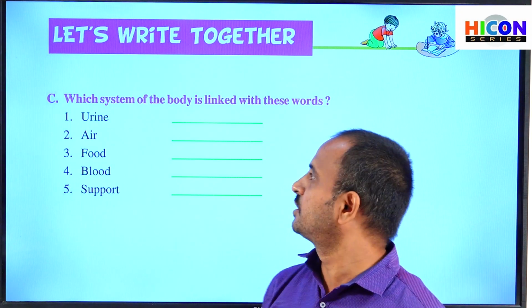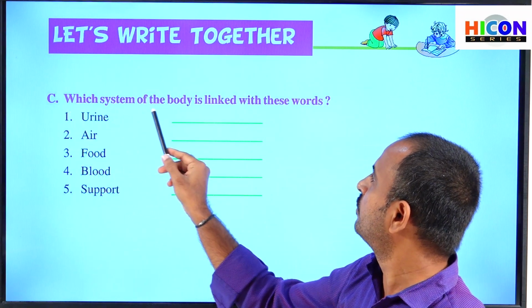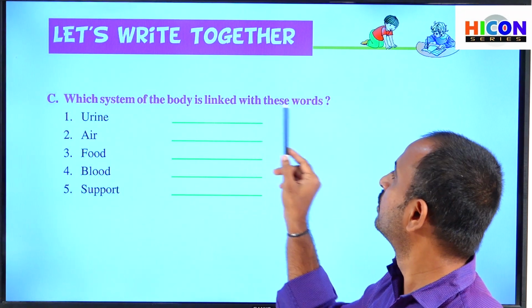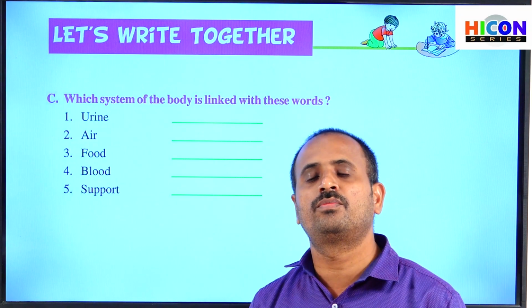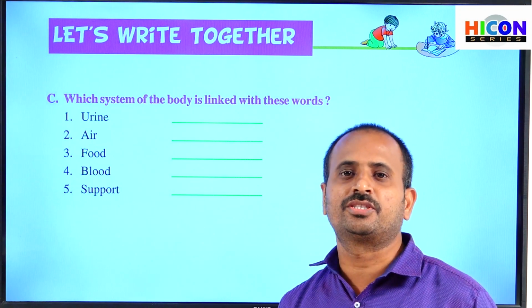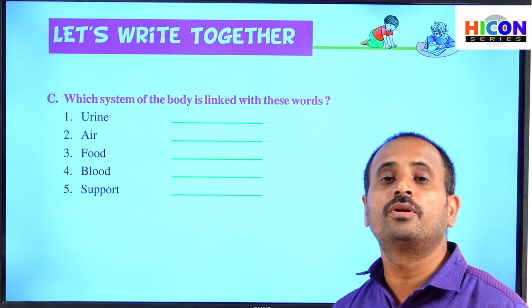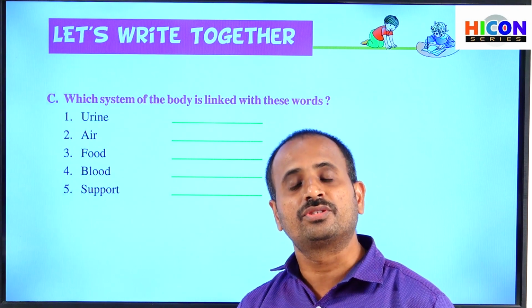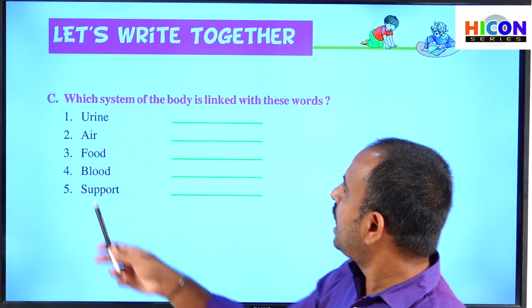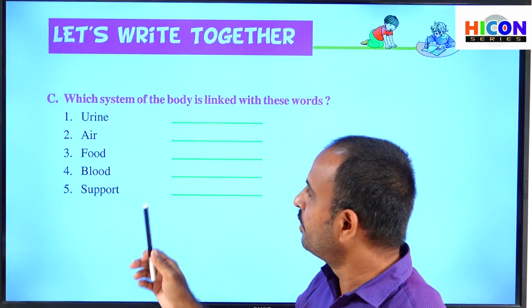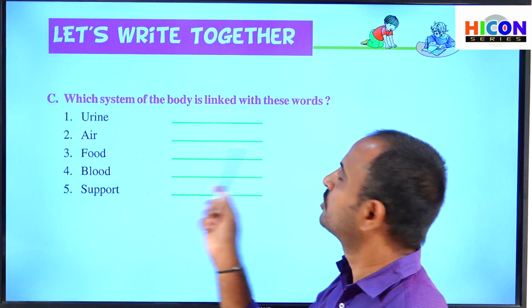So children, the next section in the activity is C. That is, which system of the body is linked with these words. We have various types of systems in our body: the nervous system, muscular system, skeletal system, excretory system, reproductive system, and also the circulatory system. They have given some words, and we have to identify which system each word belongs to.